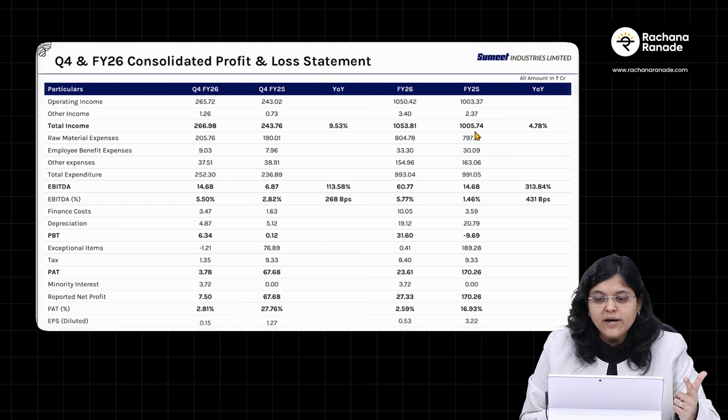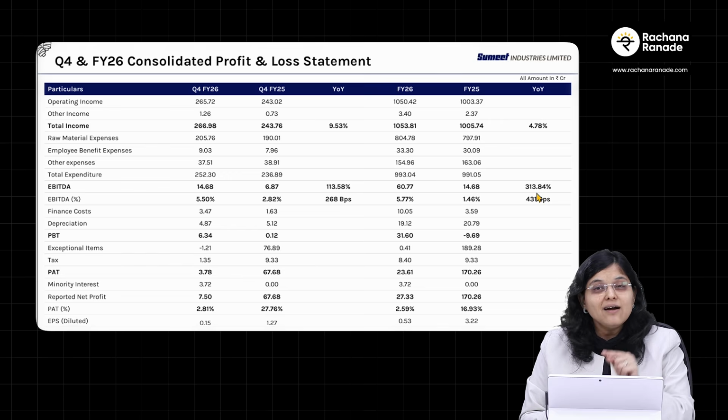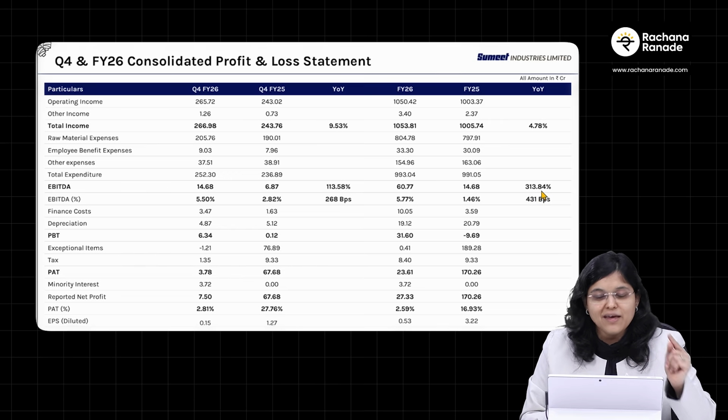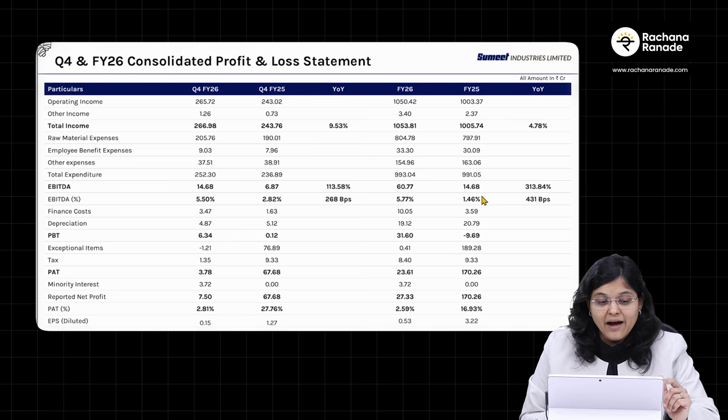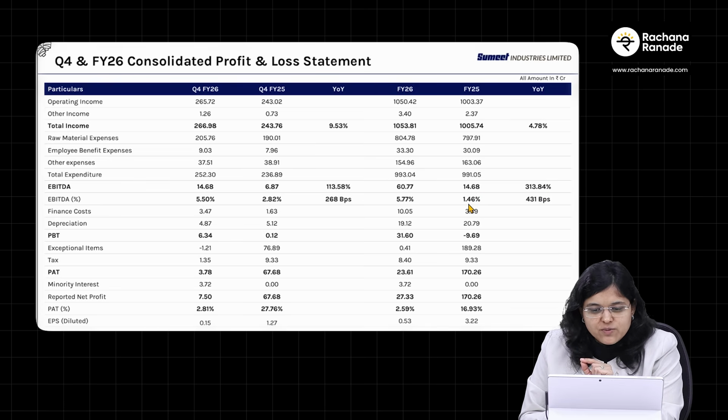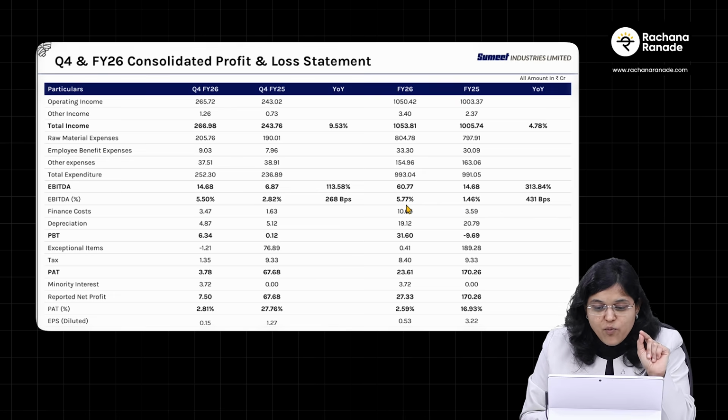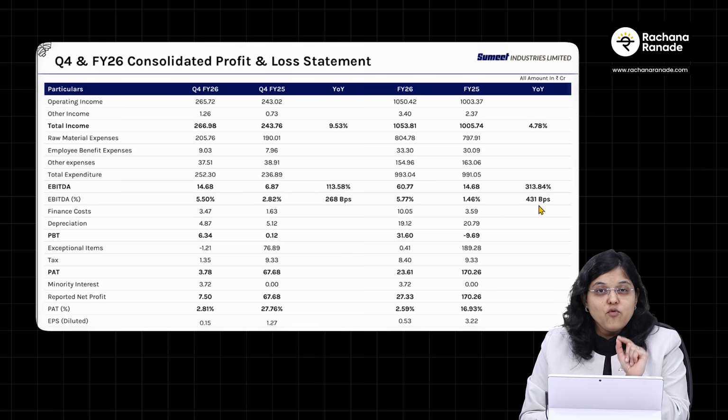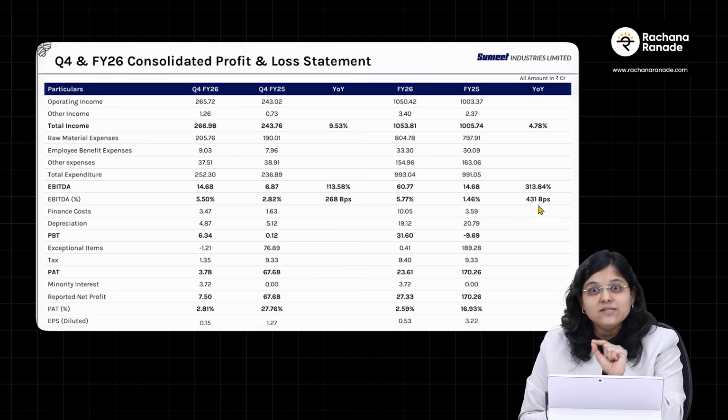You can see that revenue has jumped from 1005.74 crores to 1053.81 crores. That's a 4.78% jump YOY. Now, talking about EBITDA, it has gone up from 14.68 crores to 60.77 crores. That's a 313.84% jump as a year on year figure. And very interesting is the EBITDA margin. EBITDA margin was at 1.46% and it has gone up to 5.77%. That's a 431 basis points jump.